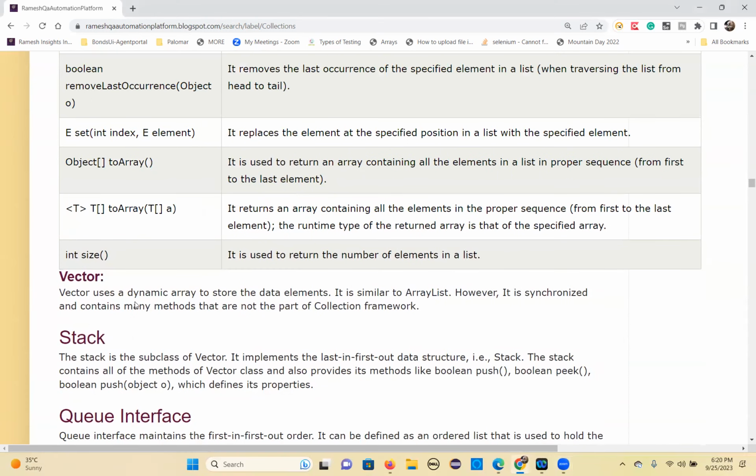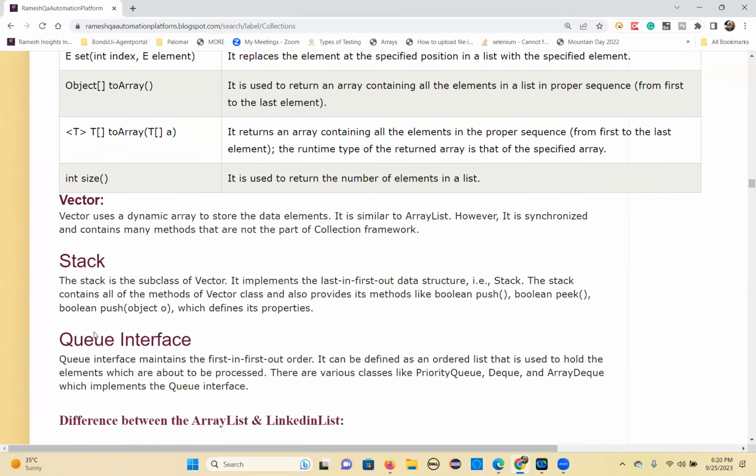So Vector, what is a Vector? Vector is another collection class. It's a dynamic array to store the data elements. It is almost similar to ArrayList, but it is synchronized. ArrayList is unsynchronized. Vector is synchronized. It contains many methods that are not part of the collection framework. So those are extra methods you have because it can act as a stack also.